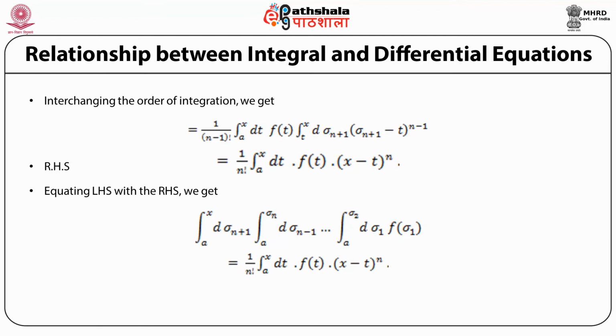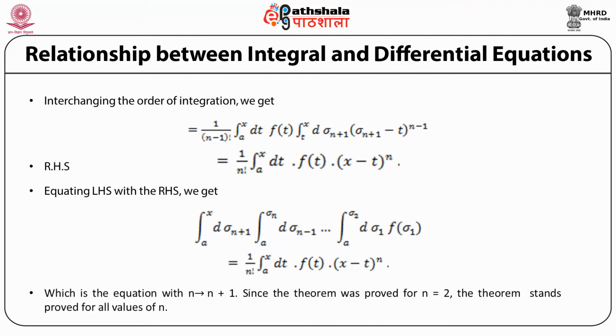Now equating the left hand side with the right hand side, we then get the value of this multiple integral of f(sigma 1) over sigma 1, sigma 2, up to sigma n plus 1, where the range of sigma 1 is from a to sigma 2, range of sigma 2 is from a to sigma 3, and range of sigma n plus 1 is from a to x, is then equal to 1 by n factorial times the integral over t in the range from a to x of the integrand f(t) (x minus t) to the power n, which is the equation where n is replaced by n plus 1.